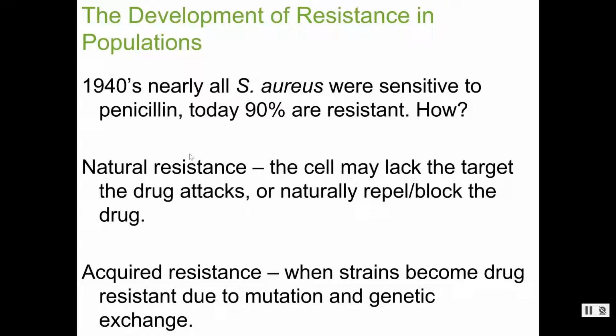We can talk about resistance and acquired resistance and how that happens, and we can think about it historically. Let me take you back to our lab. Do you remember how we did our Kirby Bauer lab, and we looked at some different antimicrobials and whether E. coli or Staph aureus was susceptible or resistant to these drugs? And we found that E. coli and Staph aureus were both resistant to penicillin. It kind of seems strange because penicillin was our miracle drug. It was that first drug that we had. It was our first defense mechanism.